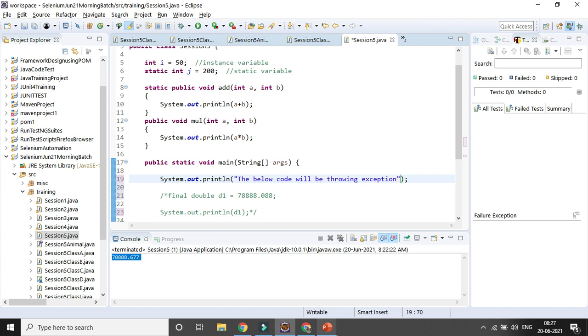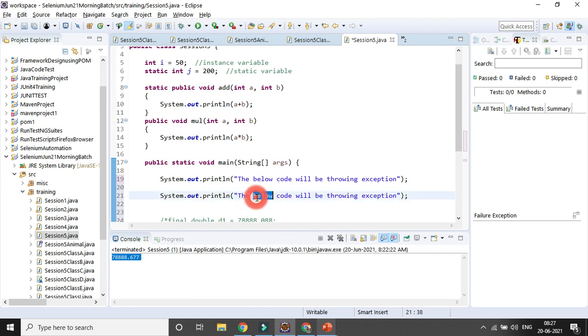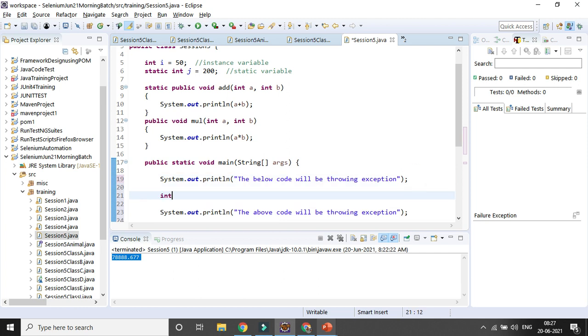So this is the first line of code I am writing, and after that I will write the above code, and here in the middle I want to perform an operation: integer i, and I want to store some value, 100 divided by 0. That is not possible, you already know, right?